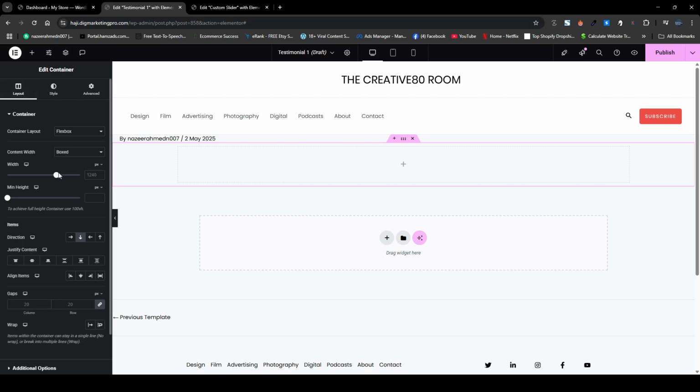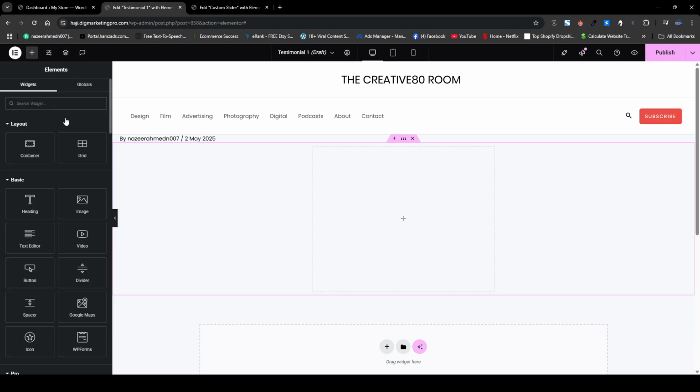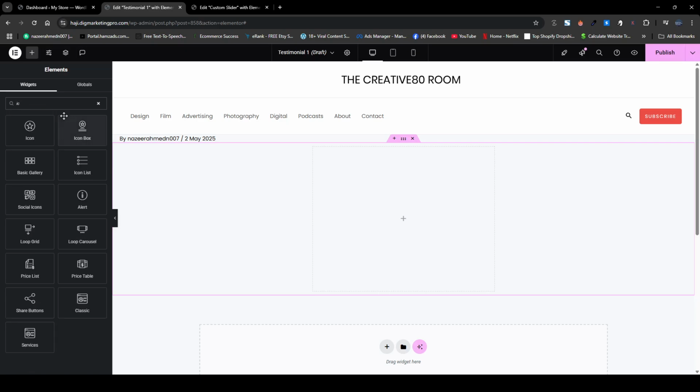So from here I will just give it a width of 500 and the minimum height I will make it 400. So here it is. Then I will go back to my widget section here and I will search for icon box. So here is the icon box.